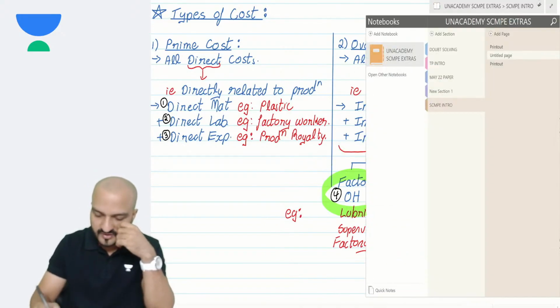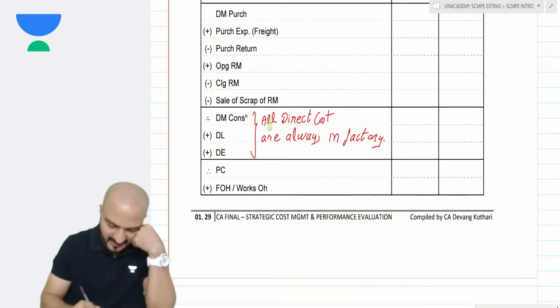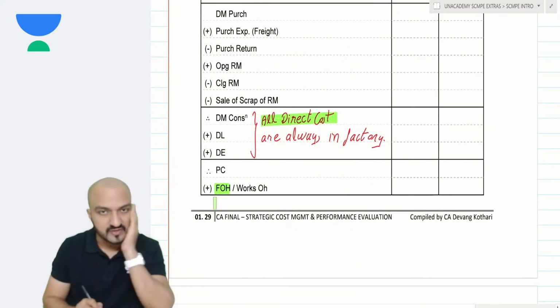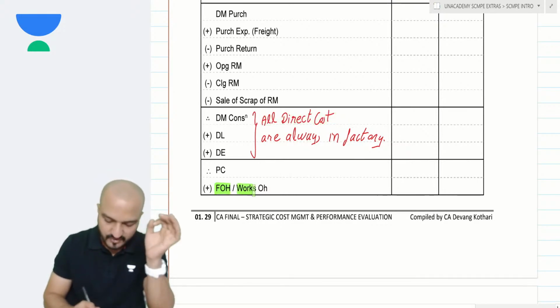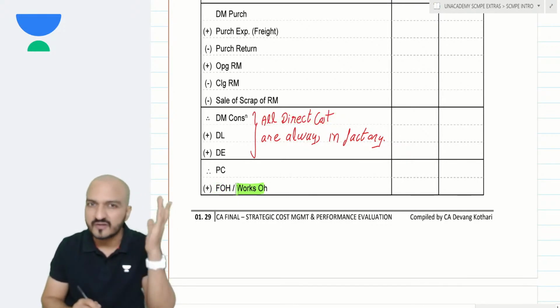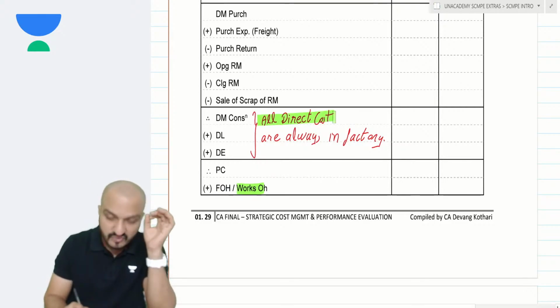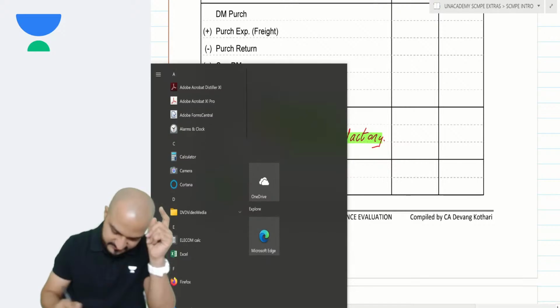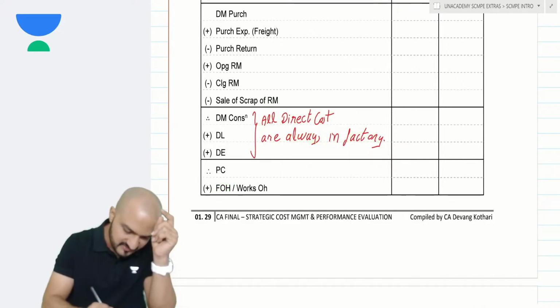Okay? So accordingly, after adding all items of direct cost, then I add the factory overheads. FOH means the factory overheads. It is also known as works overhead. Another alternate name for that, right? So all items of direct cost are incurred in the factory, plus factory overheads are also incurred inside the factory.